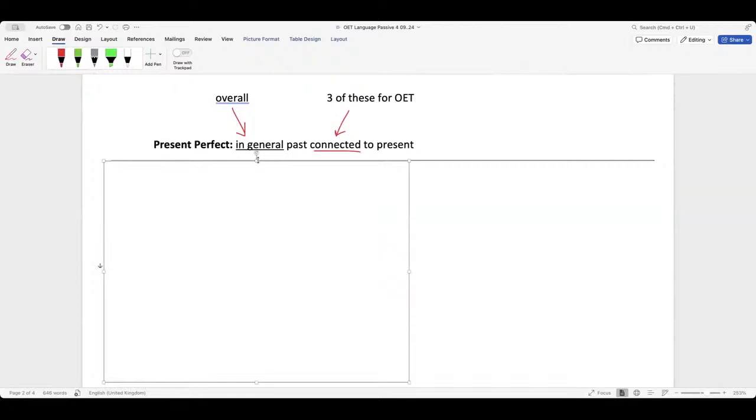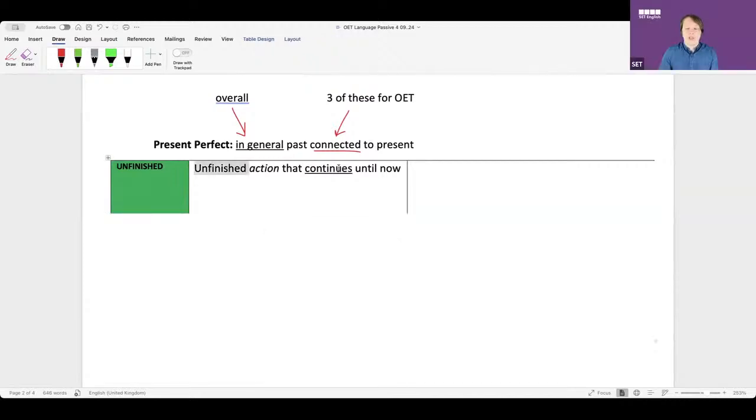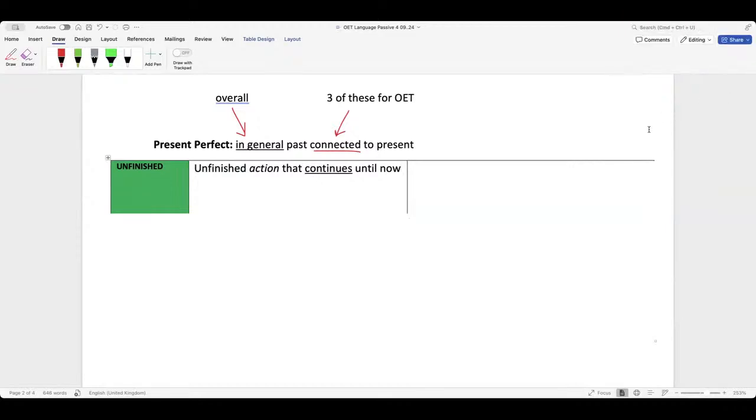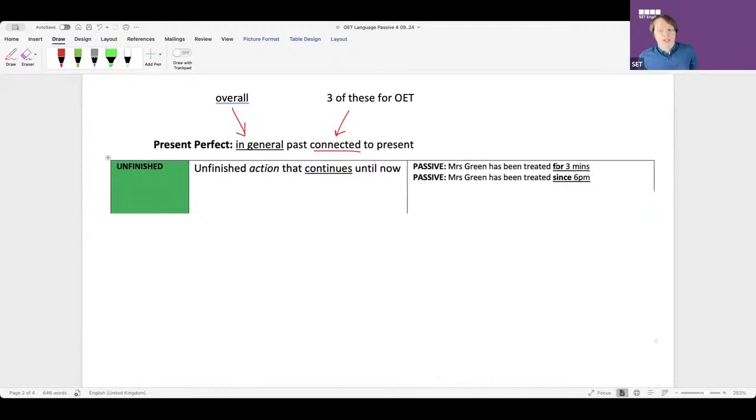So is it finished or unfinished? Unfinished. So an unfinished action continues until now. When you say specific time, what do you mean by specific time? You said for, you put a number, a period of time, for 3 days, for 5, something like that. I agree. Guys, look, we always need for and since here.